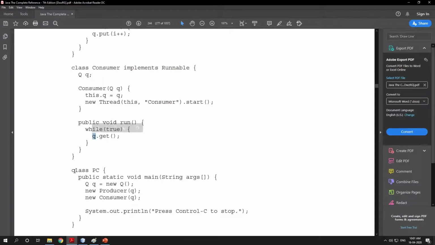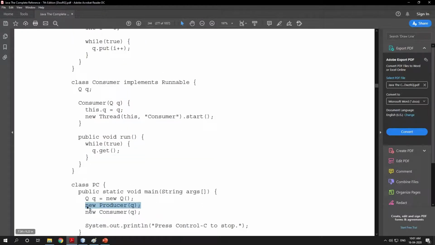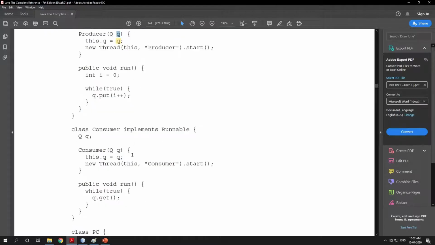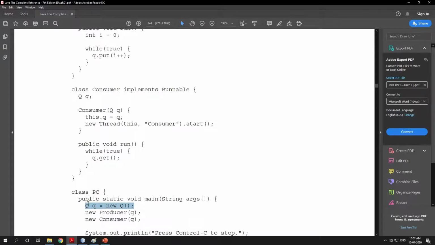Then you have one class called PC, which includes main. Here you are actually creating a thread, creating an object of the Producer class. Whenever you create the object of the Producer class, you are calling its constructor, and this constructor creates a thread and needs an object of class Q as an argument. We create the first object of class Q, then provide it as the argument.